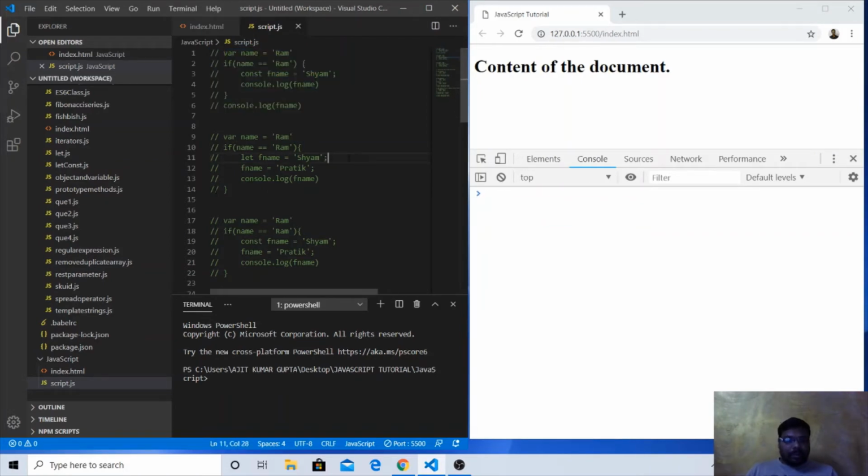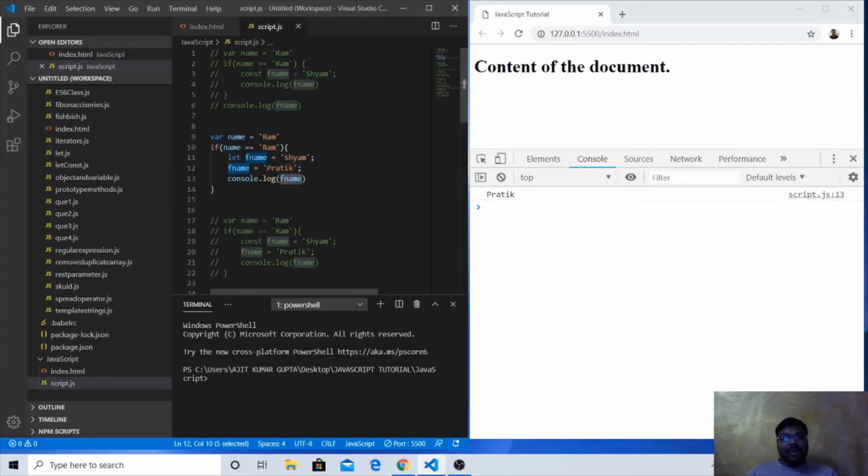Now the same thing, if we do it with let, just to prove it, we did it in the last example only. So what I did: var name equal to ram, again a var variable with name. We are checking if name double equal to ram, we are checking the value of name. If it is equal to ram, let fname, a new variable, fname equal to Syam, and we are reassigning the value.